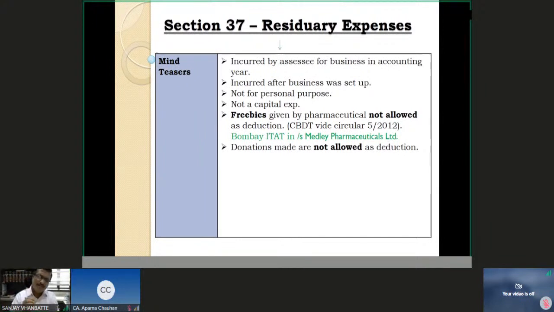In one very interesting case, a lawyer, and the lawyer was none other than Mr. Shanti Bhushan, the father of Prashant Bhushan. Prashant Bhushan, you know that he has been in the news, 1 rupee fine and all those things. I don't go into that because that is not our area. But just to make you remember, the case is Shanti Bhushan versus Income Tax Officer.